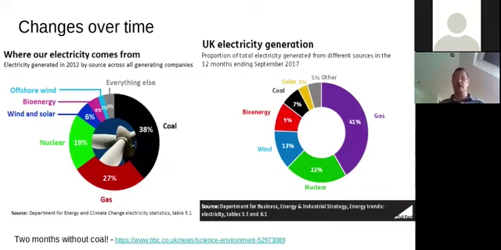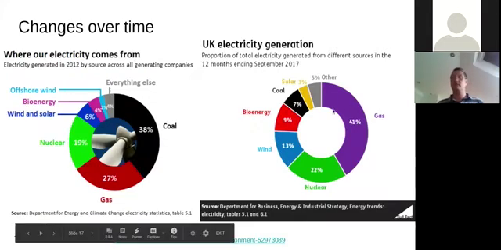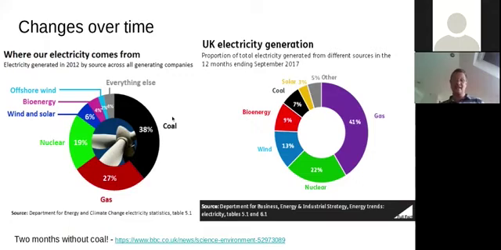So I've got 2 graphs here, and this is only a 5-year difference. You can see there's a huge change in 5 years. This one's from 2012, and this one's from 2017. And you can see what the pattern is: coal is going away. Now, there's a couple of reasons for that. First, coal is a fossil fuel, so by burning coal, we're giving off carbon dioxide, which is adding to the greenhouse effect.